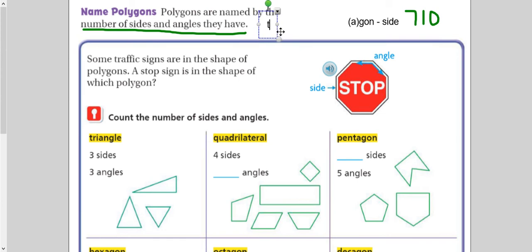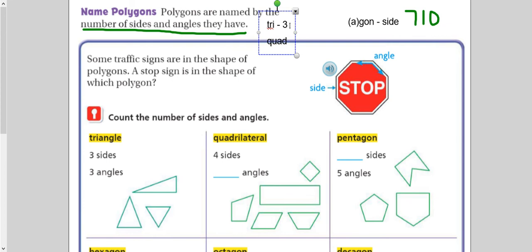We know that tri, like a tricycle or triangle, means three. So that helps us right here. A triangle has three sides. And then we have the Greek and Latin root quad.